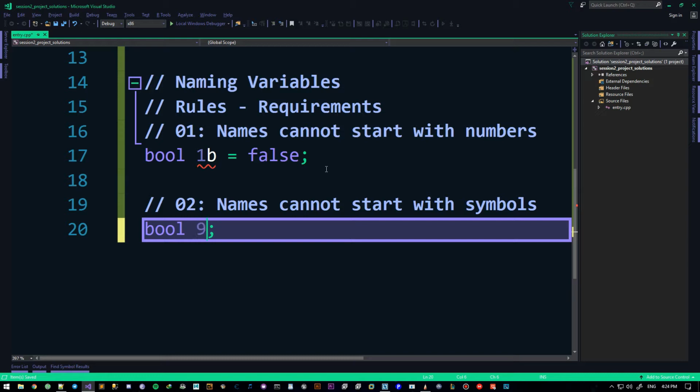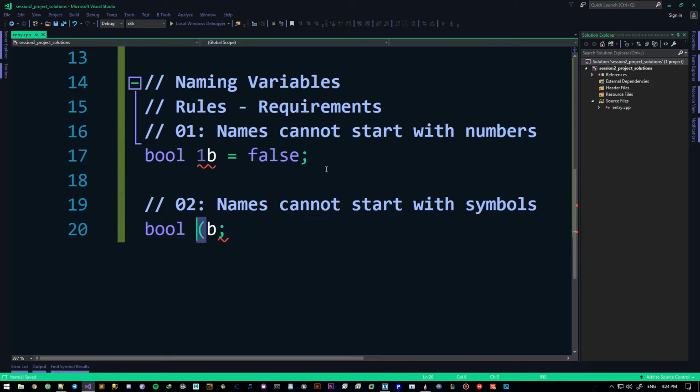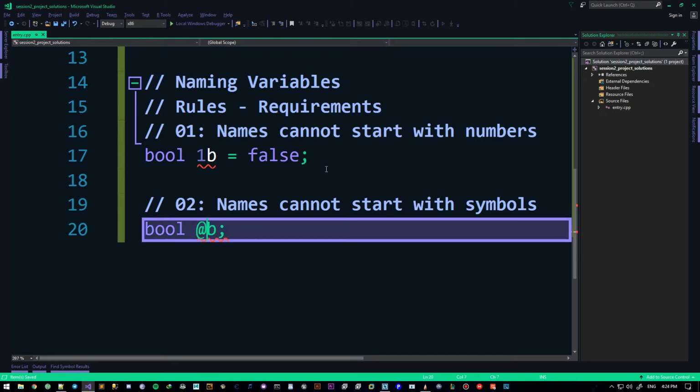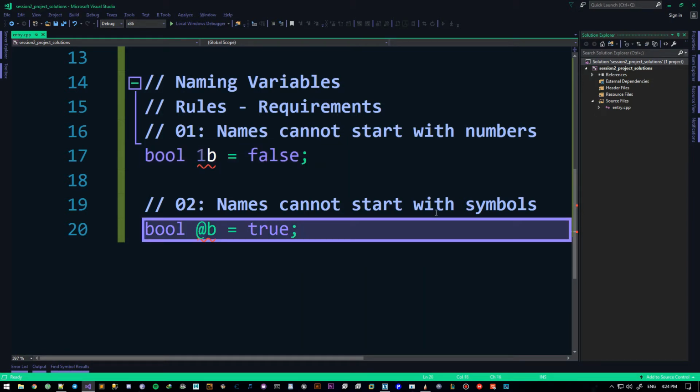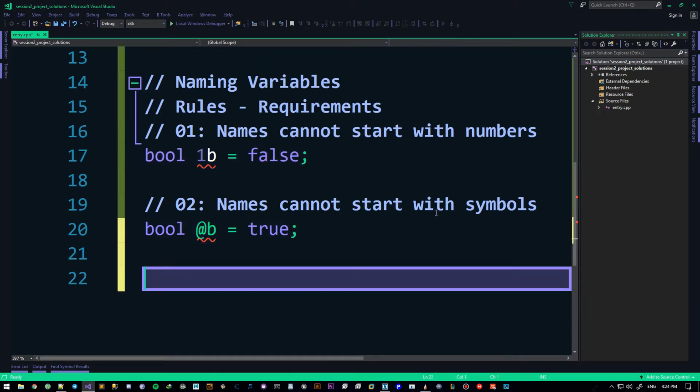But here, you can't just say something like parentheses open b, or something like @b. It's just going to mess things up. So again, issue here, unrecognized token. It's another way of saying that it's all messed up. You cannot do that. Rule number 3, names can have underscore.